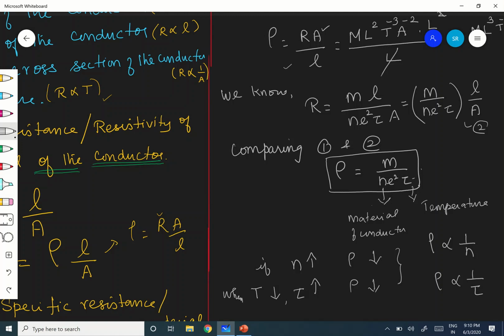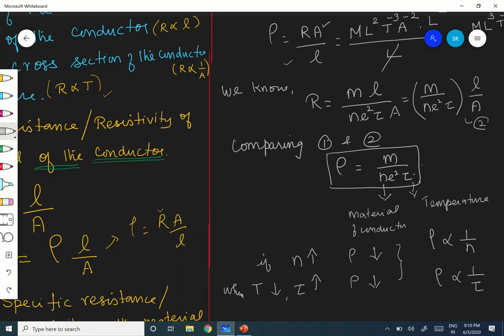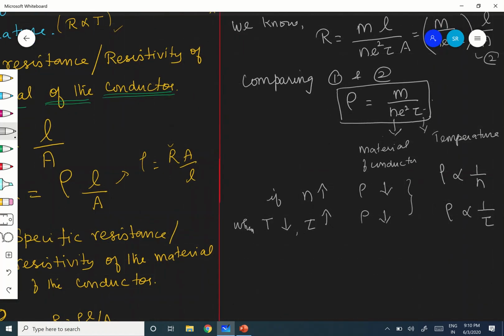And if you see, the resistivity of a conductor is very less. What is the order of resistivity for conductors, metals? Silver is the best conductor. Why?